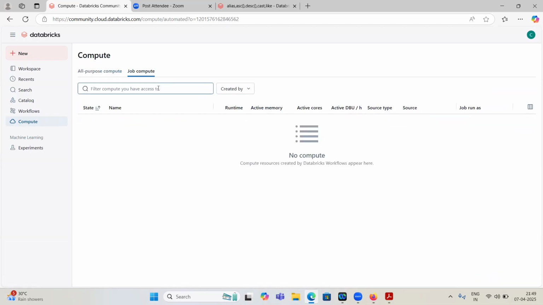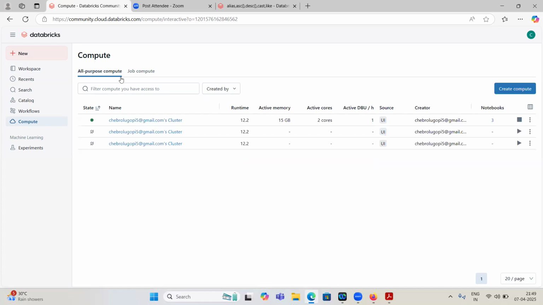Whenever we use job compute, whenever that pipeline or job is executed, only at that time this compute will be activated. Whenever that pipeline or job is completed, it will be shut down. So whenever we have scheduled jobs, we can use job compute. The cost will be low because it will be active only while the job or pipeline is running. In the remaining time it will be terminated, so the charge will be less.